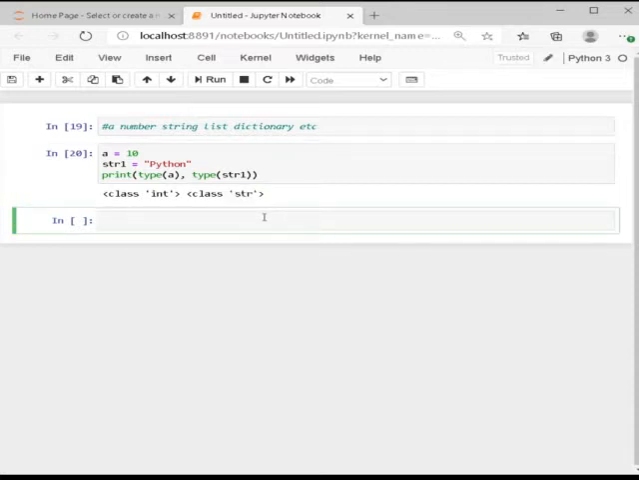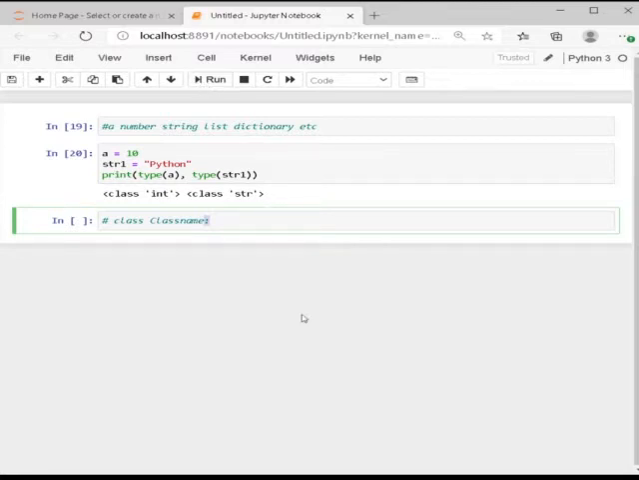Let me show you the class definition syntax. First you will have to write the class keyword, give a space and the class name, whatever class name we want. We must not use space in class names, and we have to give a colon. We have to remember this one. So this is the syntax: the class keyword, class name, then a colon.